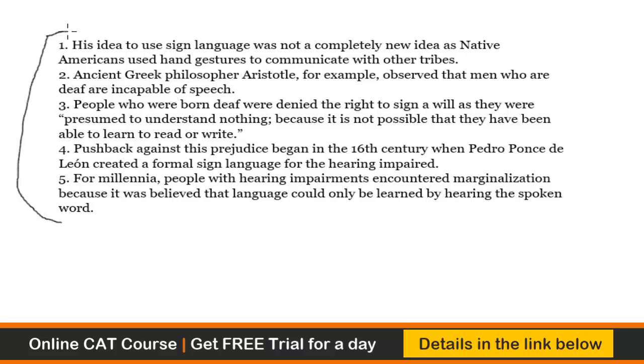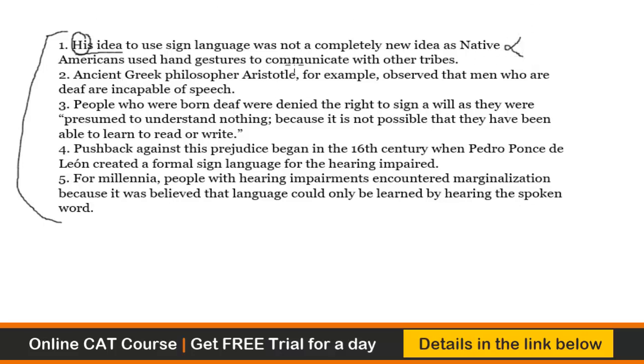So we have to start looking for the opening sentence. That is what we usually do. So one says his idea to use sign language. Now, before you come to the pronoun his, you must introduce this pronoun. See, this is one of the rules. I don't say that this always has to be true, but generally when you find a pronoun, it must refer to a noun, so the noun must come first, followed by the pronoun later. So his idea is not likely to be the opening sentence.